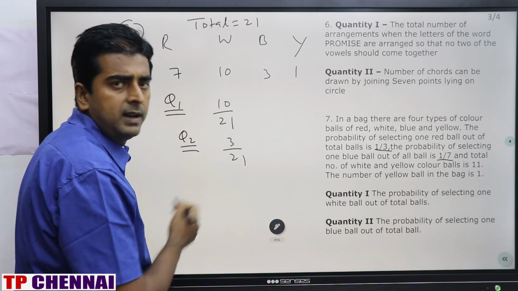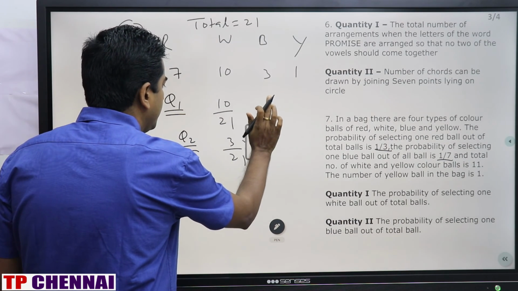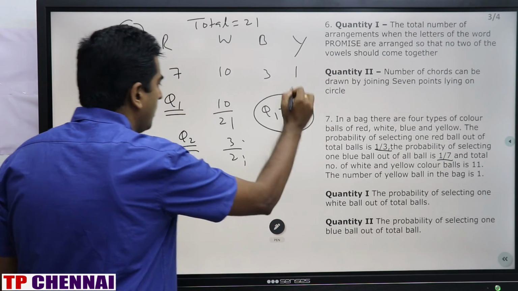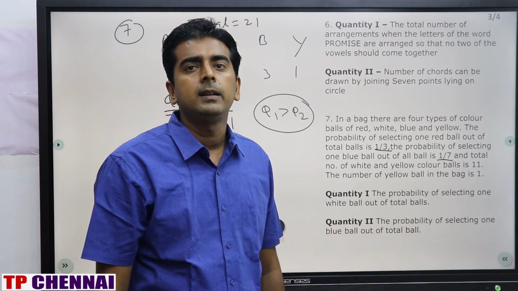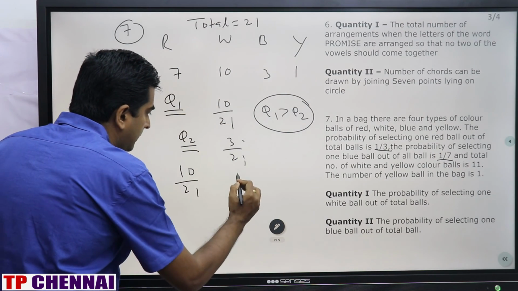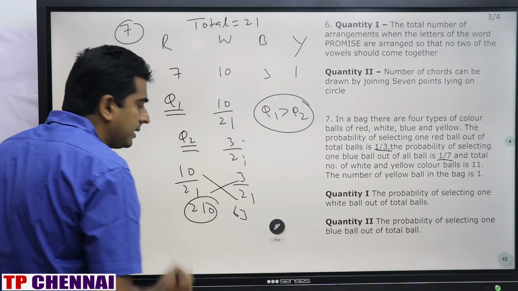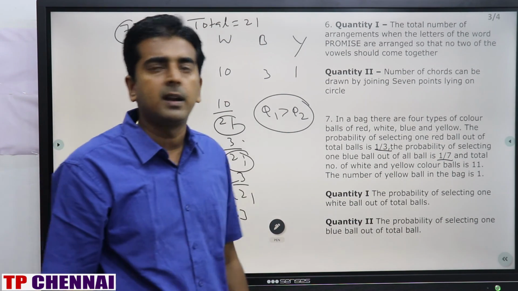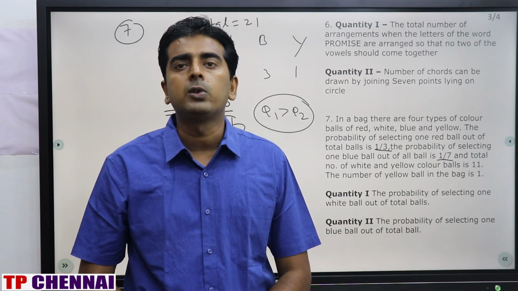Right? How to compare? Cross multiplication. Here 21, 21 is there. Denominator is same, so compare the numerator. So quantity 1 is greater than quantity 2. Clear? Or else you write 10 by 21 and 3 by 21. If you cross multiply, 210 and 63. Q1 is greater than Q2. Because the denominator is constant here, directly compare the numerator. 10 and 3, which is greater? 10 is greater. So I hope all 7 questions, good quantity 1, quantity 2 questions, we have seen in this